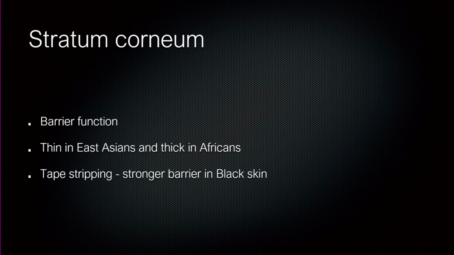So the stratum corneum is the barrier between the external world and the internal part of the body. And if you look at it, they used various methods, and they found that it is thinner in East Asians and it's thicker in blacks. And the way they did it was called tape stripping. They kept on stripping it with a tape till the barrier function was lost. There are some other articles which contradicted this, but generally they say that the stratum corneum looks a bit more robust in those who have dark skin, black skin.